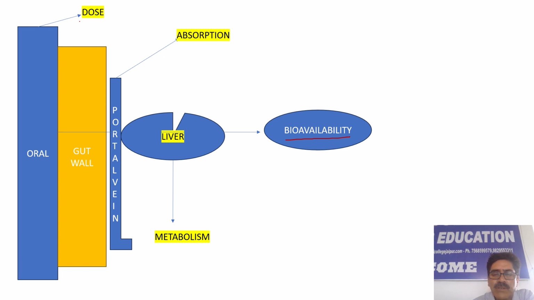Bioavailability is a quantitative parameter that measures the amount or the percentage of drug that has actually reached systemic circulation. Absorption means that when we administer our drug from a certain site, it moves from the site of administration to the systemic circulation of blood. But when we measure quantitatively how much drug has reached the bloodstream, that is bioavailability. So what this first pass effect does is ultimately affect the bioavailability of the orally administered drug.